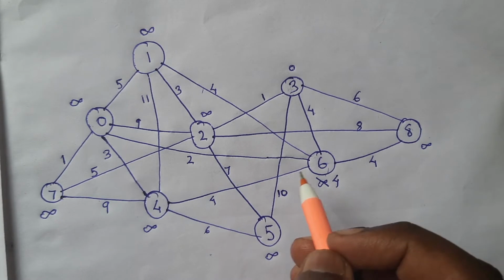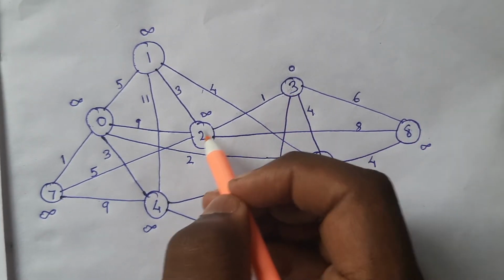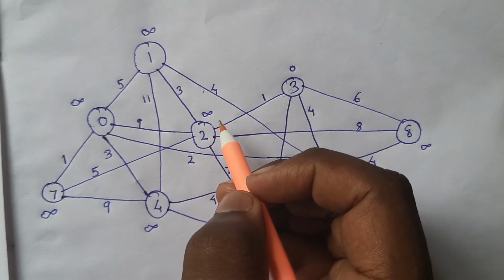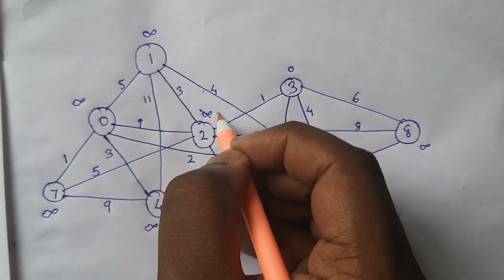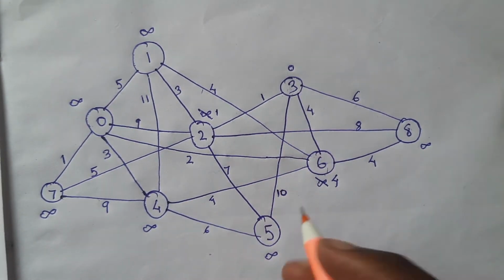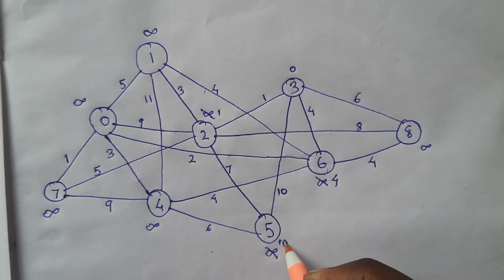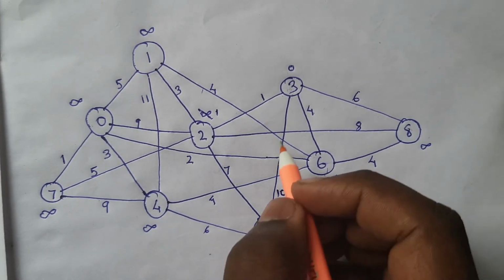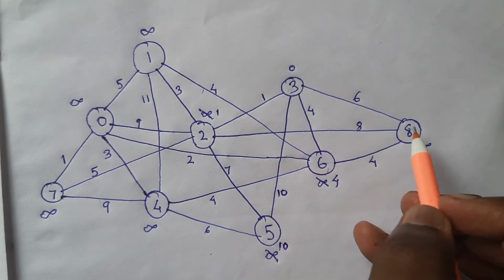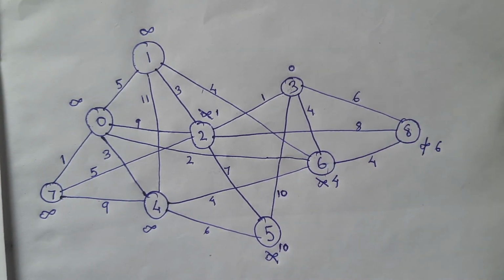Now I need to do this for all the neighbors. For 2, the cost to reach 2 is 0 plus 1, which is 1. 1 is less than infinity, so let's assign 1 to this node 2. Similarly for 5, 10 is less than infinity, so the cost is 10. And finally the cost to reach 8 is 6, which is again less than infinity. So 6.